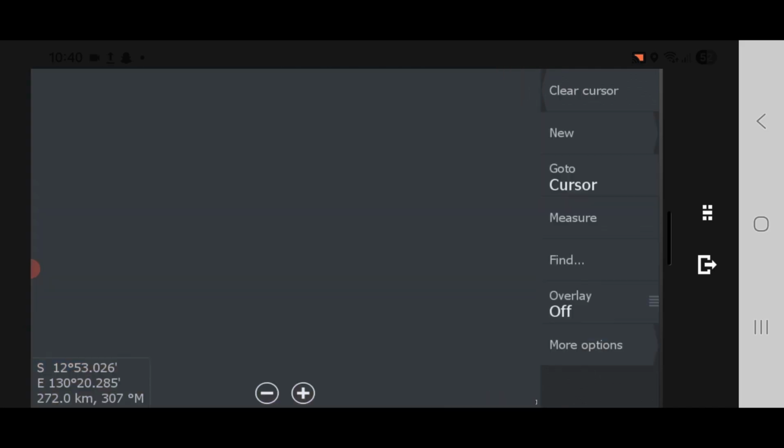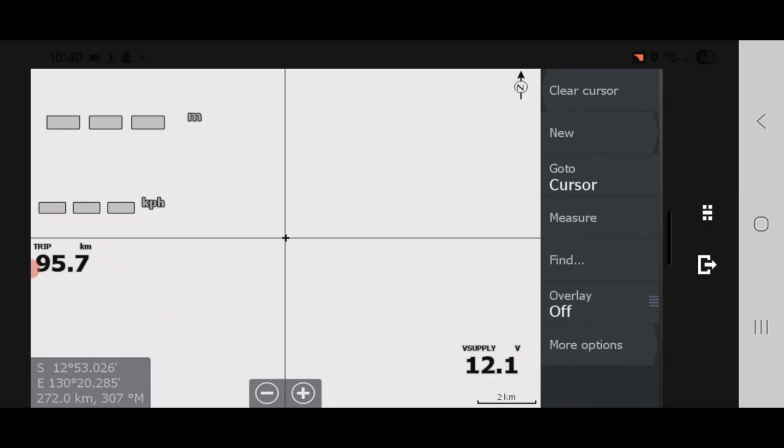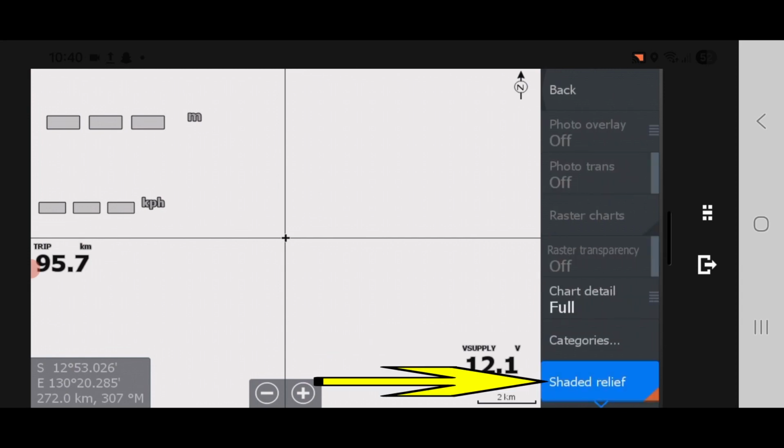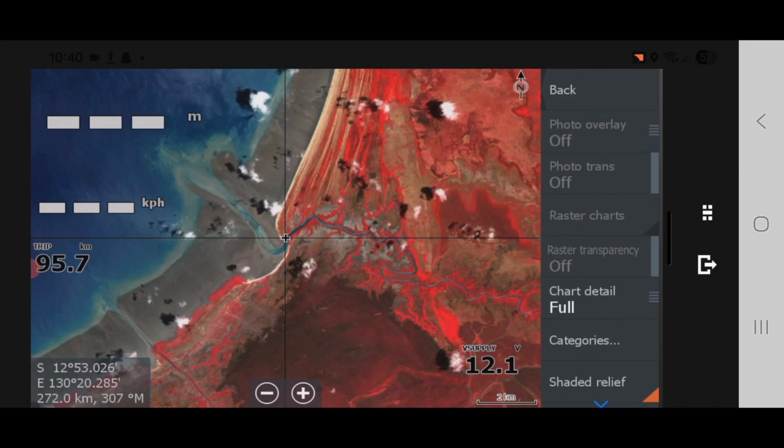Okay, nothing appeared. So go to More Options, click on Chart Options and you will see a tab called Shaded Relief. Remember this one. Push it and your low tide map appears.